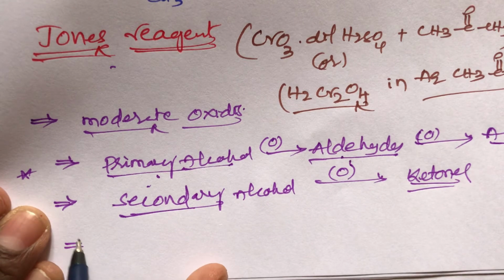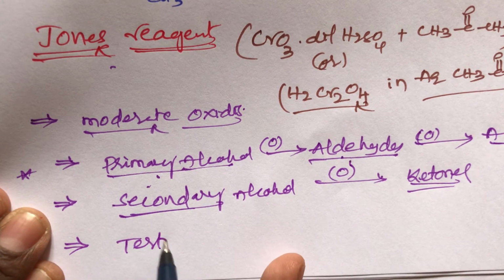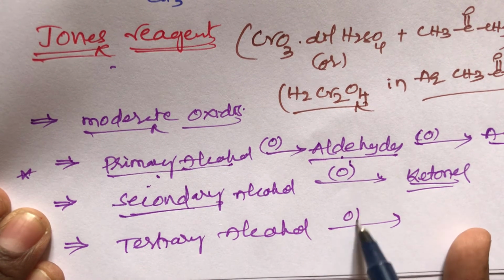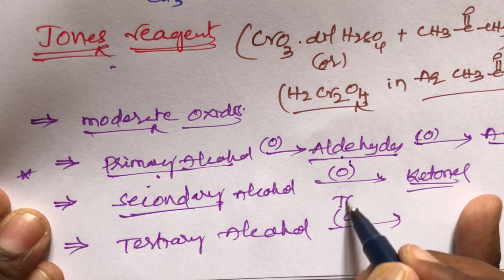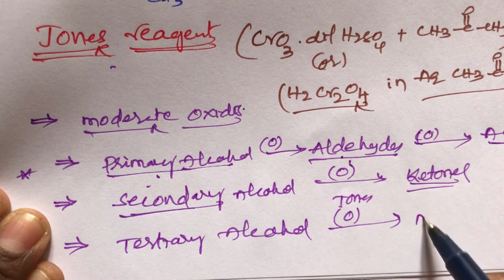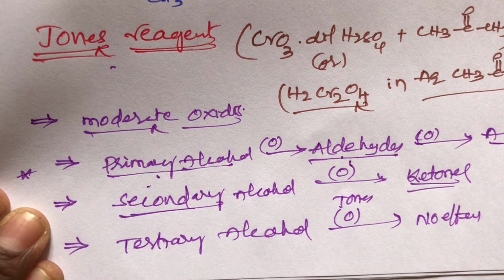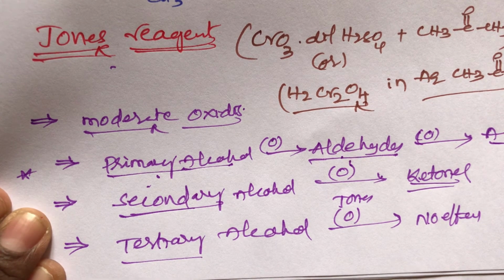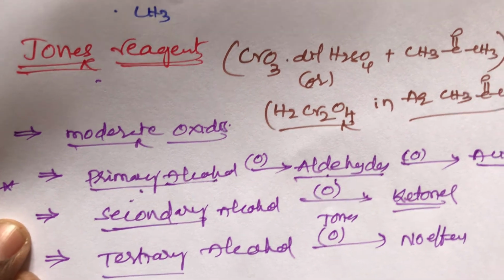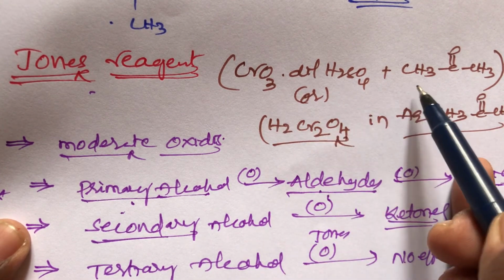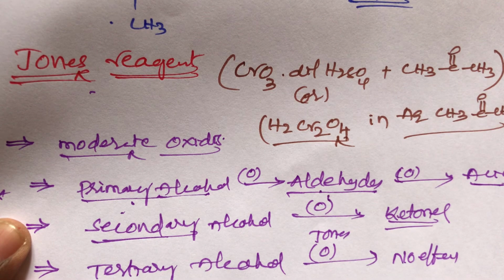Now the third one, student, tertiary alcohols. Oxidation with Jones reagent, what happens? There is no effect. This is a simple trick, student. So Jones reagent also acts as a dehydrogenating agent. Dehydrogenating agent means what, student? Removal of hydrogen. This Jones reagent is chromium oxide with dilute H2SO4 plus aqueous acetone.